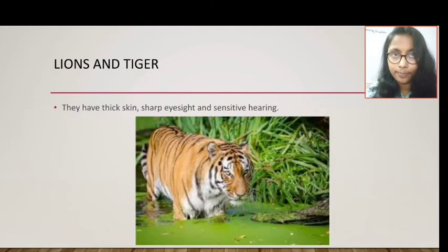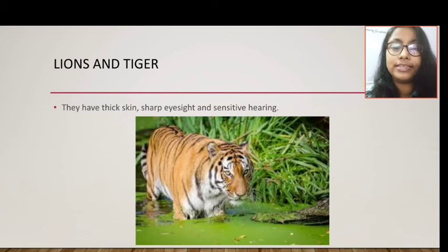Next it will come the lion and tiger. They have thick skin, sharp eyesight and sensitive hearing. These are the most important adaptations in the case of the lion and tiger for their survival purpose.